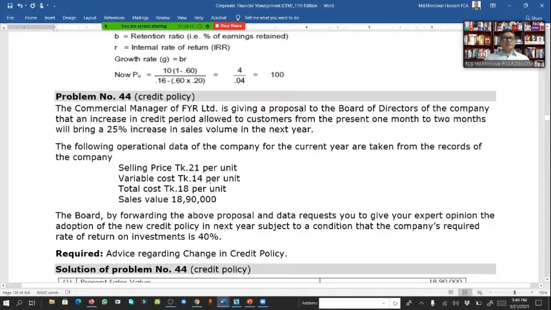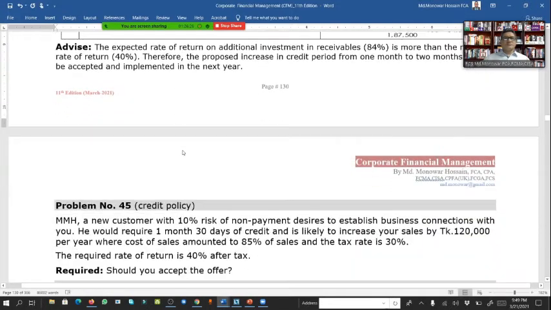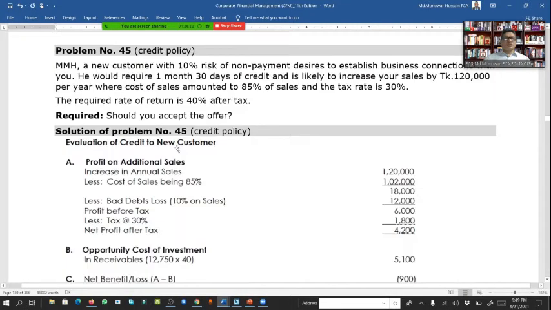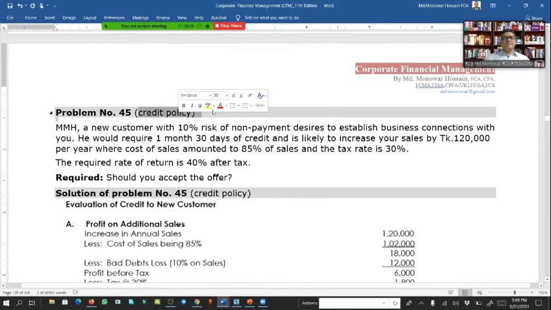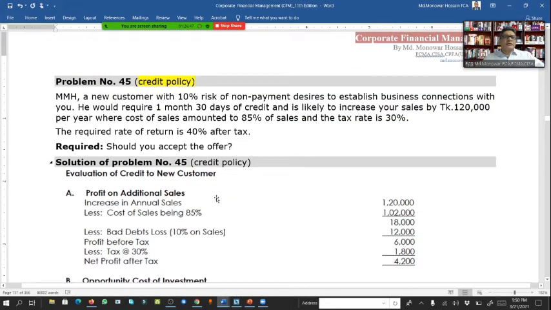And this is for this chapter also, credit policy. And here is the solution. So I think you can solve that type of question. And another one, credit policy related. Solving here.